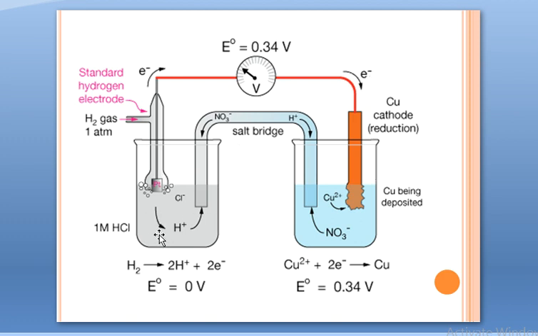So in this cell, hydrogen undergoes oxidation, losing electrons. Those electrons are gained by copper ions, which undergo reduction, and thus copper gets deposited on the electrode. And this is the potential. The capacity of copper to get reduced, its reduction potential, is shown in the voltmeter, which is E0. The standard electrode potential is 0.34 volt. So by using this cell, we can measure the electrode potential.